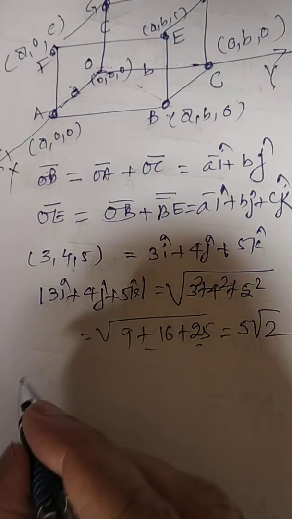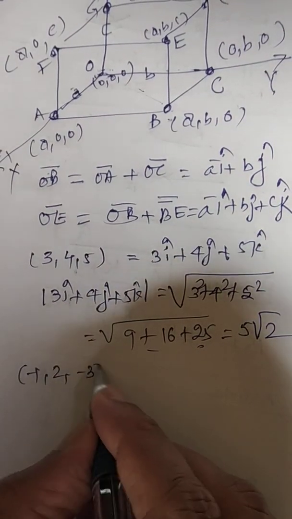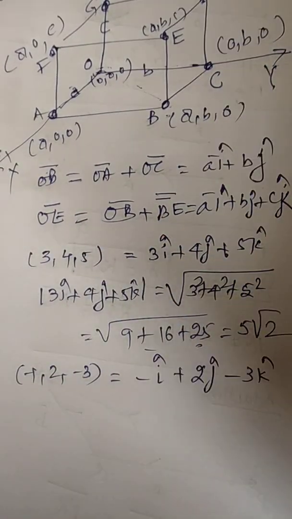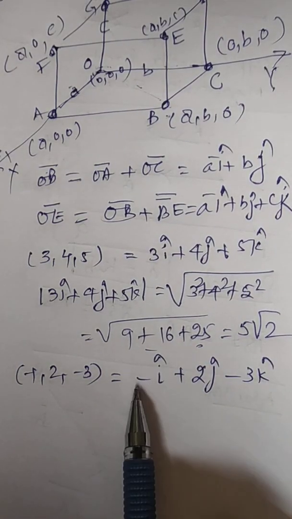If the point is, say, -1, 2, -3, then its vectorial form is given by -i plus 2j minus 3k.